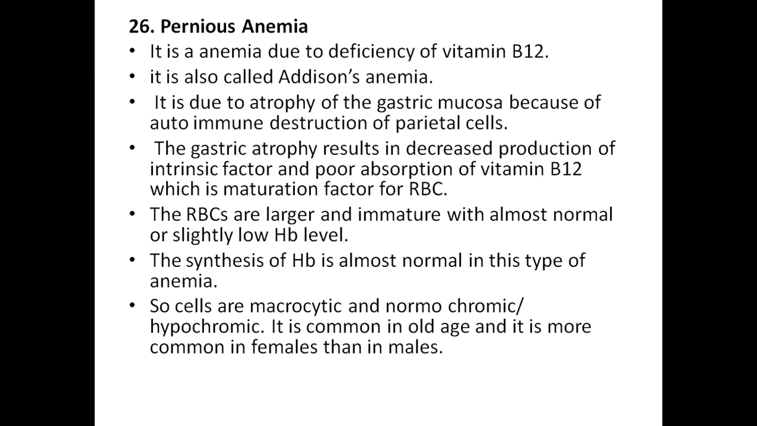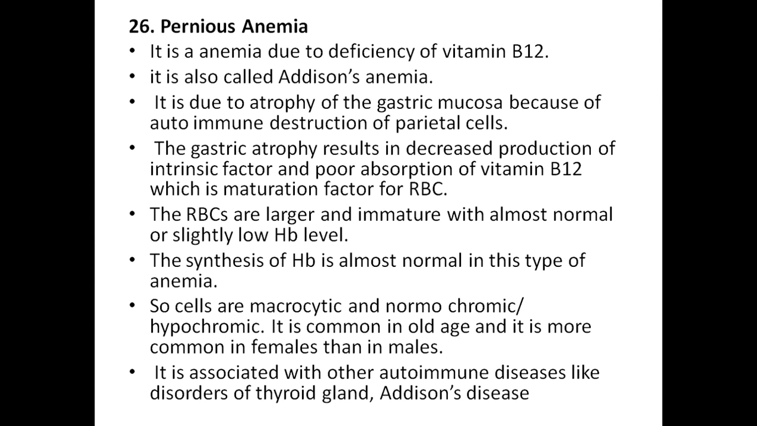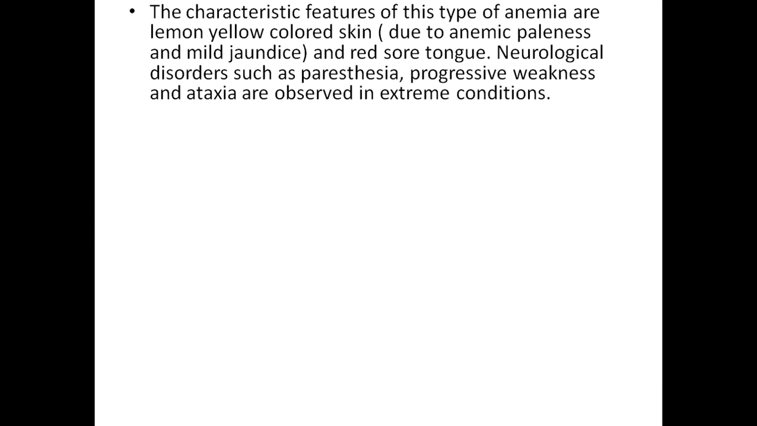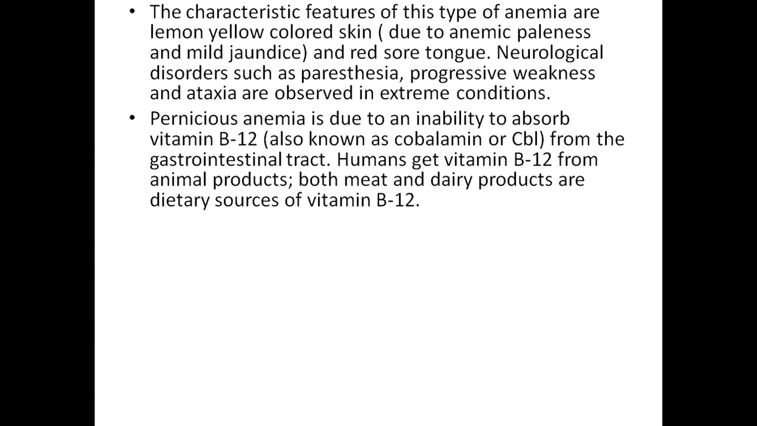It is also common in old age, and it is more common in females than in males. It is associated with other autoimmune diseases like disorders of the thyroid gland and Addison's disease. Characteristic features are lemon yellow colored skin due to anemic paleness and mild jaundice, and a red sore tongue. Neurological disorders like paresthesia, progressive weakness, and ataxia are observed in extreme conditions. Pernicious anemia is due to inability to absorb vitamin B12 from the gastrointestinal tract.